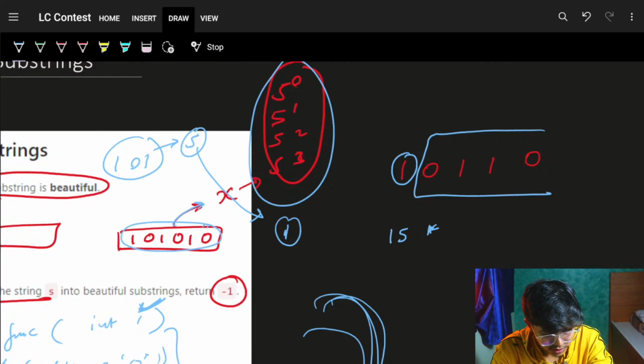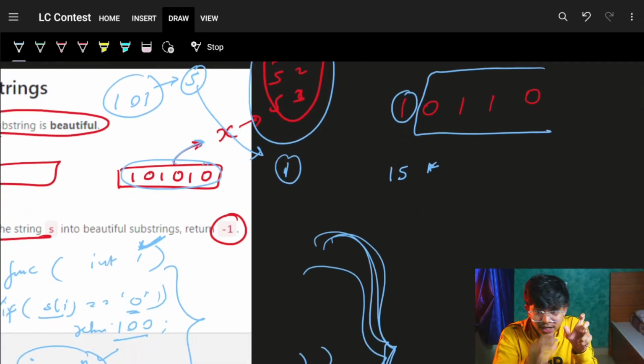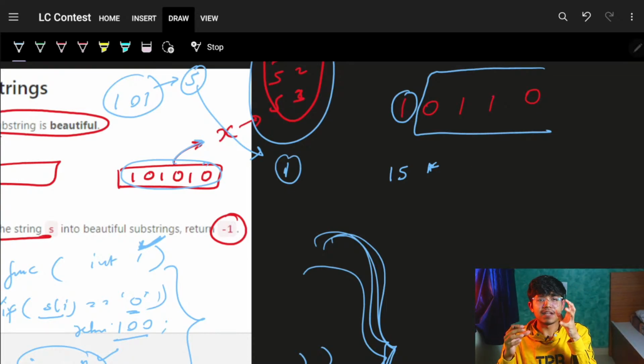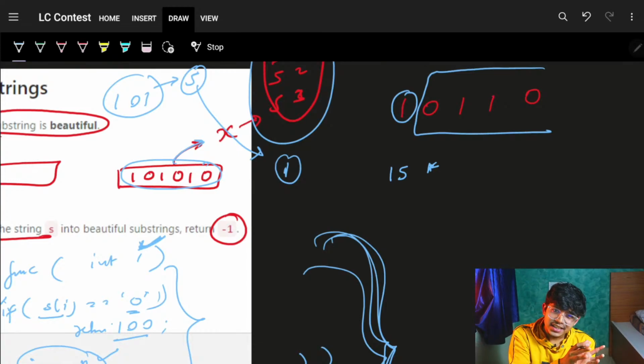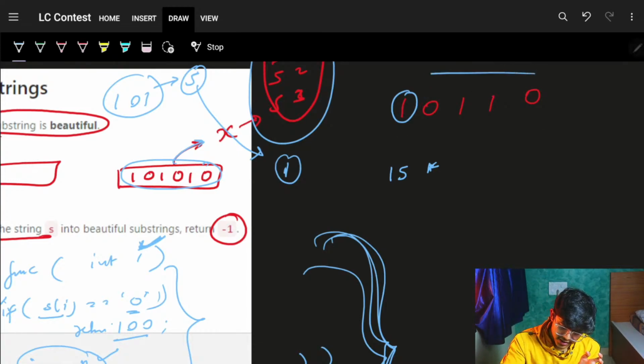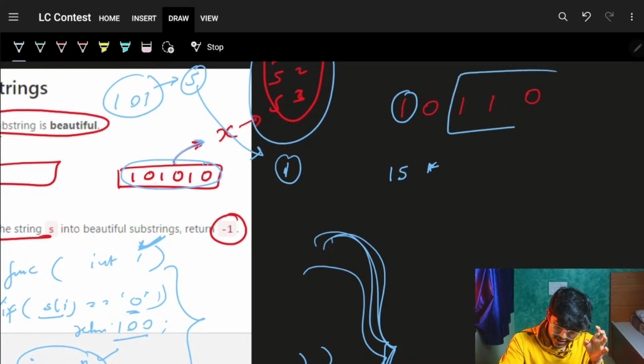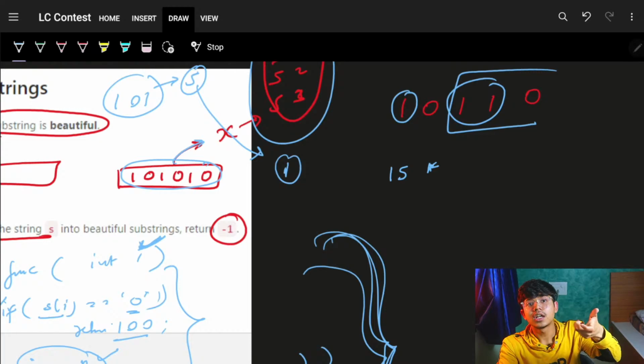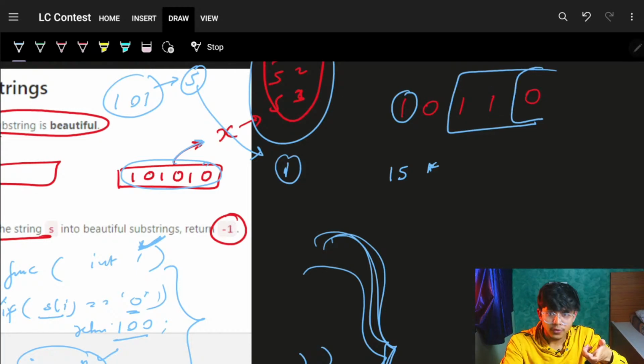1, 2, 3. Yep. So it will just try to go and not go, which means for this 15 it will just try to go, and for the remaining part it will just try to say, hey bro, shall I take it in this or not? Firstly, it will just go and skip. For this part itself, it will again form one, take it or not. Okay, take this too, then again try to go for this part.